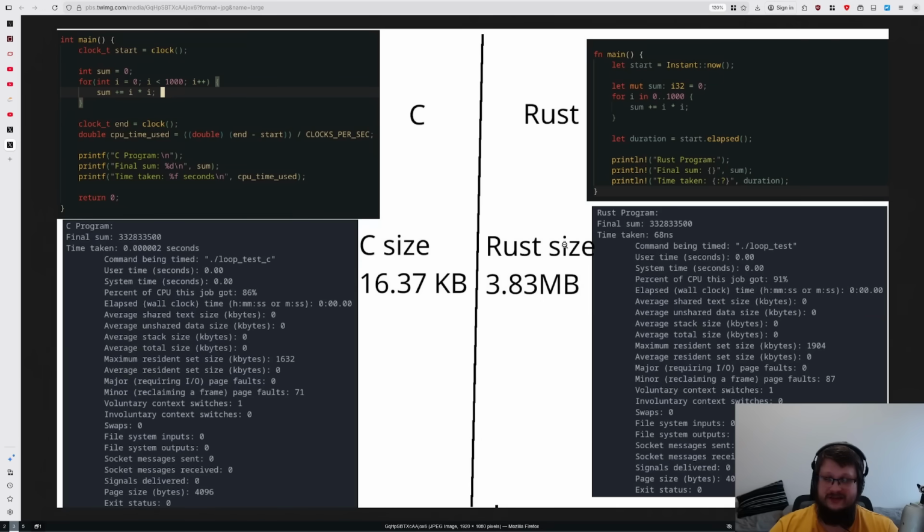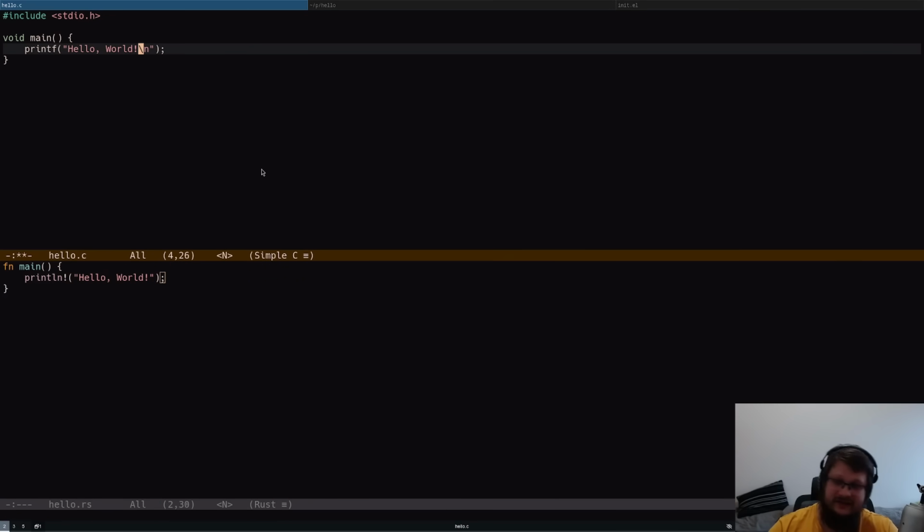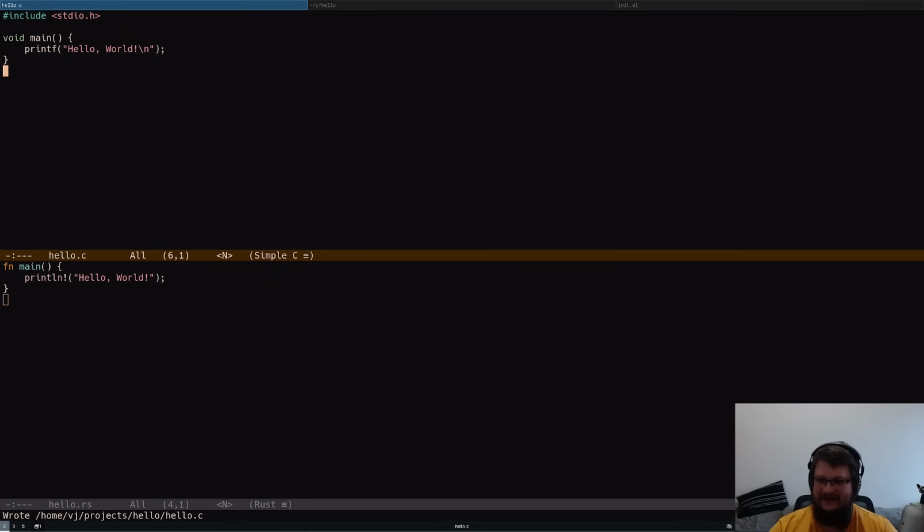So let's put this to rest. Let's figure it all out. Let's see if we're comparing apples to oranges. Here we have hello world in C. Let me remove this, this is a little bit of foreshadowing. And here we have hello world in Rust.